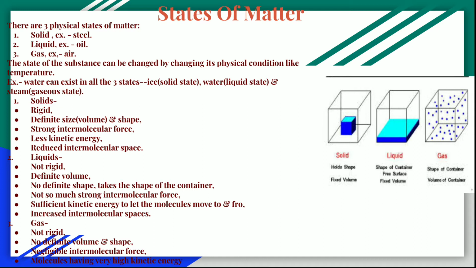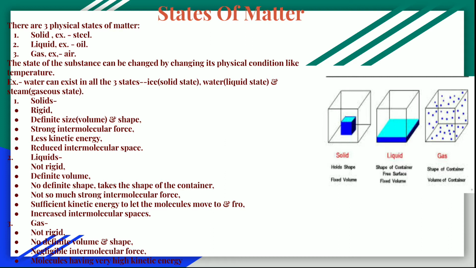The state of a substance can be changed by changing its physical condition like temperature, and that is known as change of state of matter. For example, water can exist in all three states: ice, which is a solid state, then water, that's a liquid state, and then the steam, that is the gaseous state.